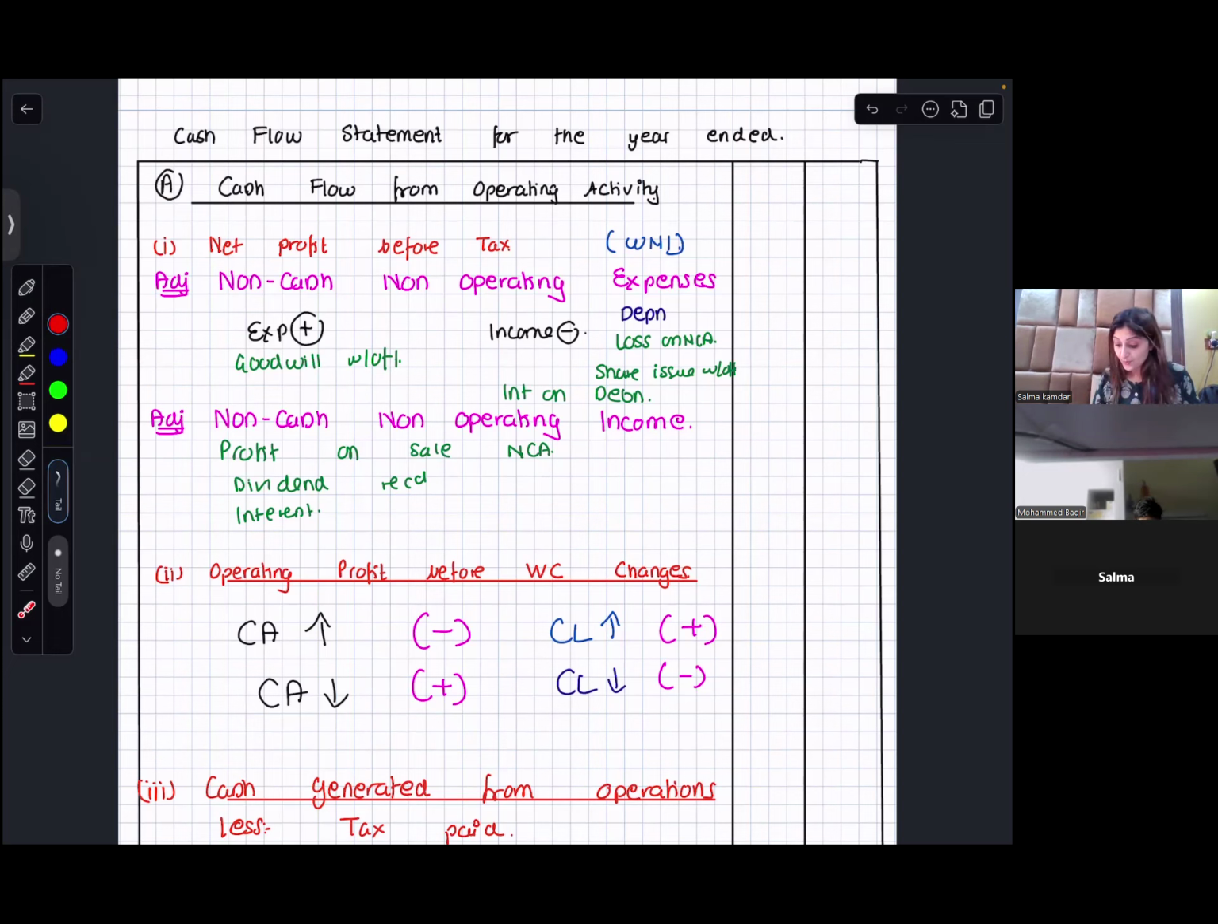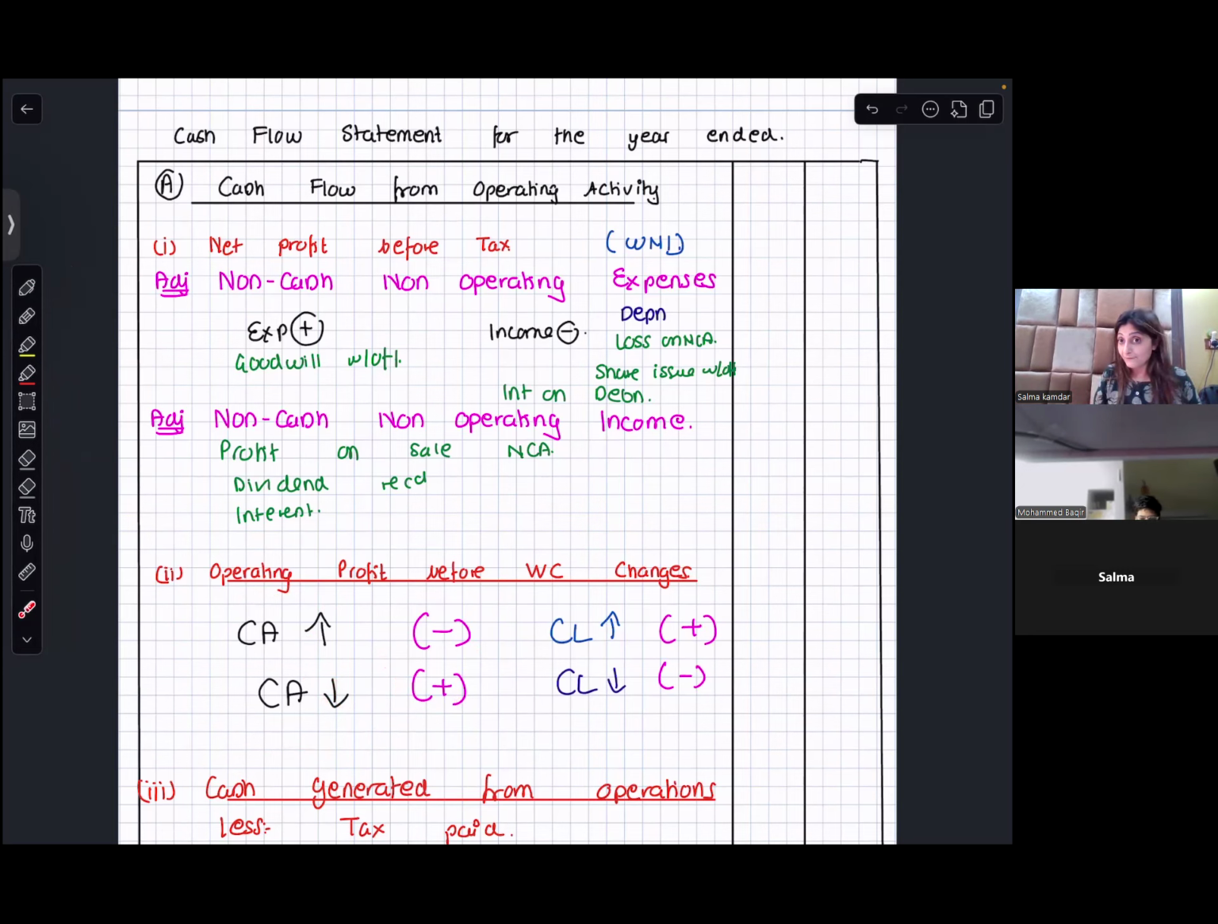So over here, if your current assets increase, you will minus. If your current assets reduce, you will add. So whatever is happening with your current assets, you do the effect in the opposite direction.